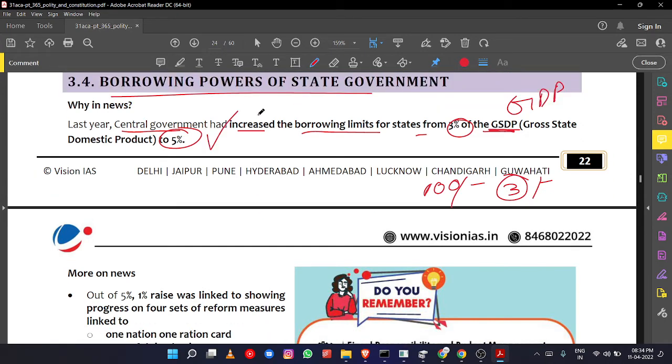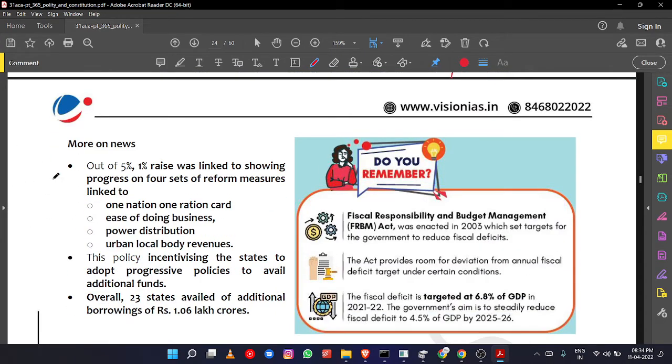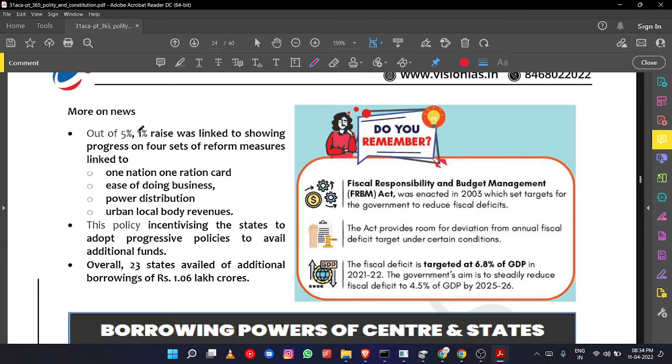Okay, that you have to remember. So it's a prelims pointer. Out of the 5% increase, states, so 3 to 5 it has been made, no? So out of this, an additional 1%, up to 4%, all the states are eligible, but one more plus one.